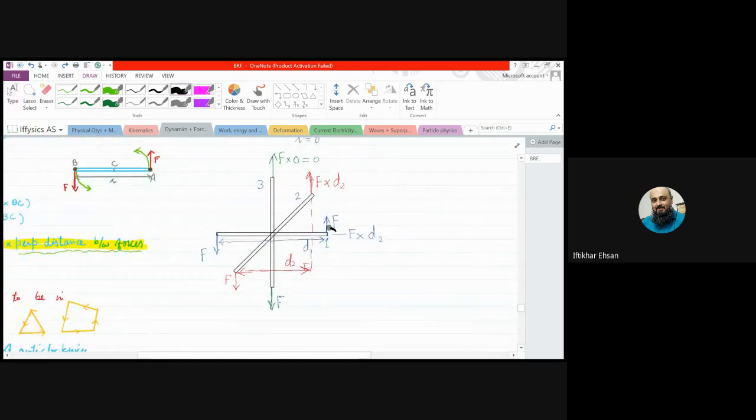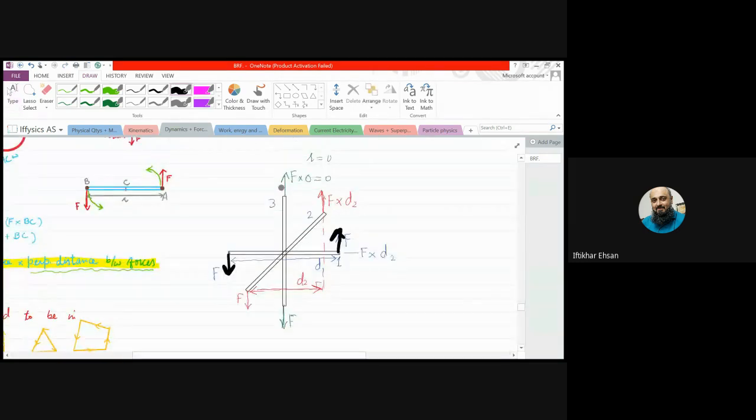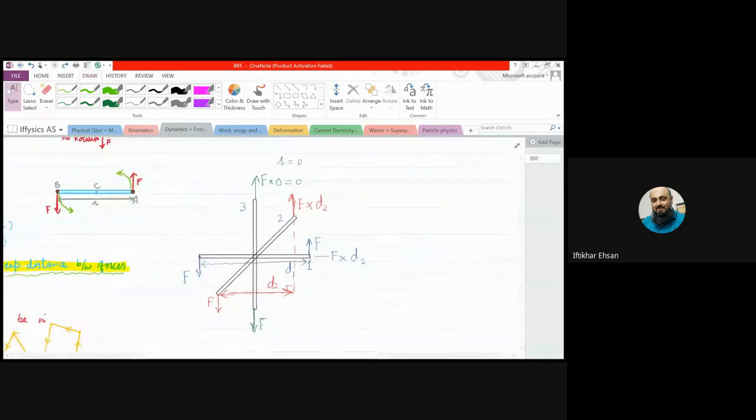Think there is a rod. Can you see? And we are applying a force F here, upward and downward, and we will never change the direction of the force in these three positions. Clear? Okay, let's have a look at this. So here we apply a force F, and what will be the perpendicular distance? Let's say this is D1.